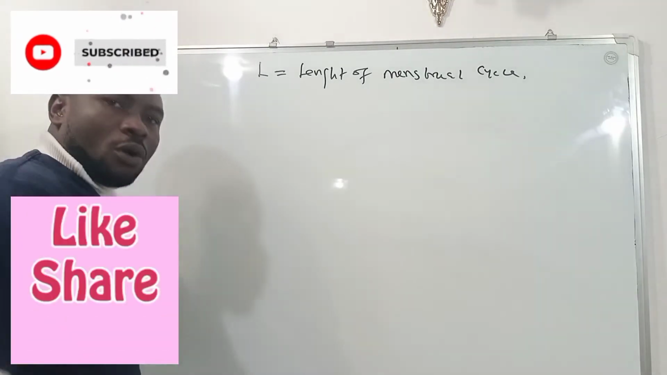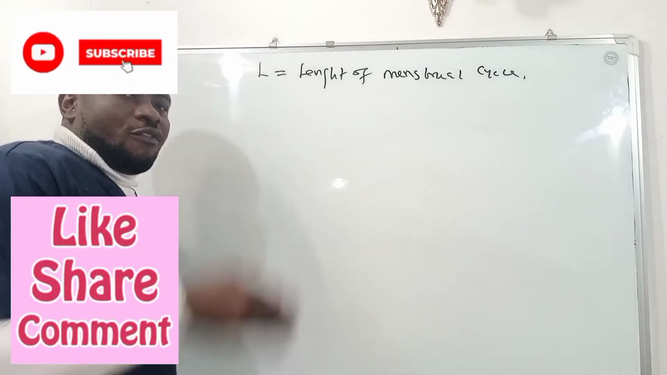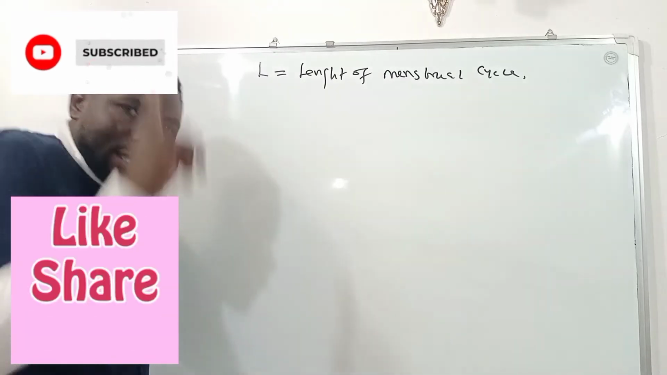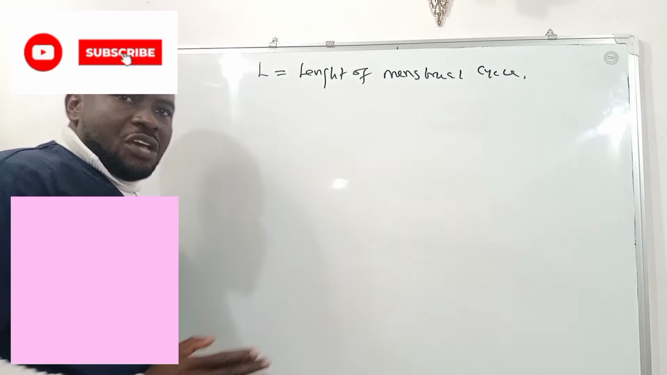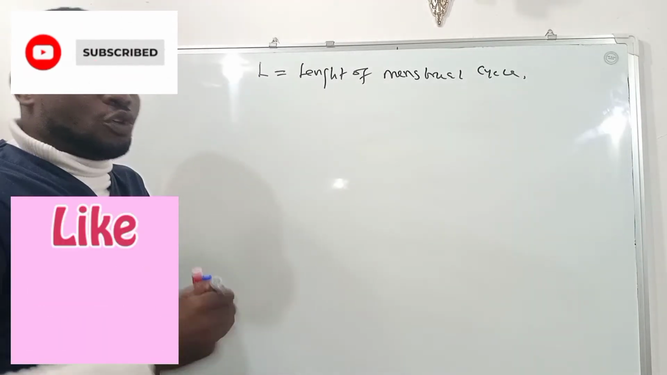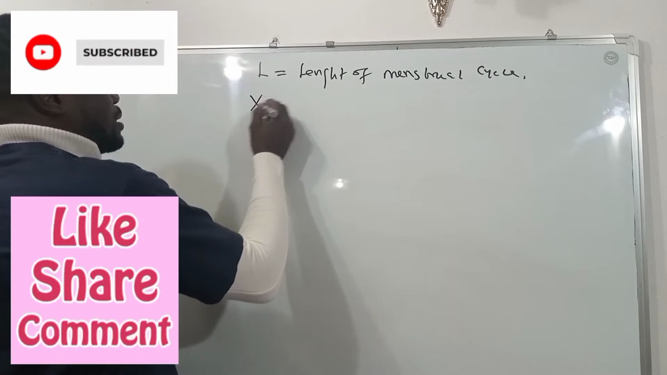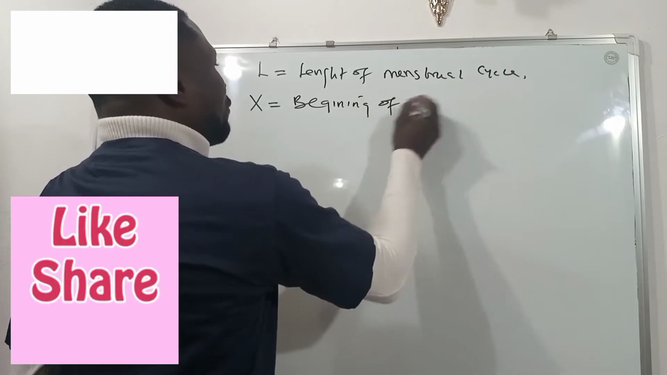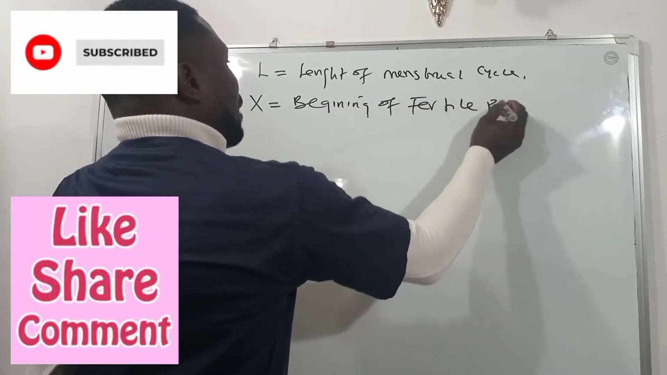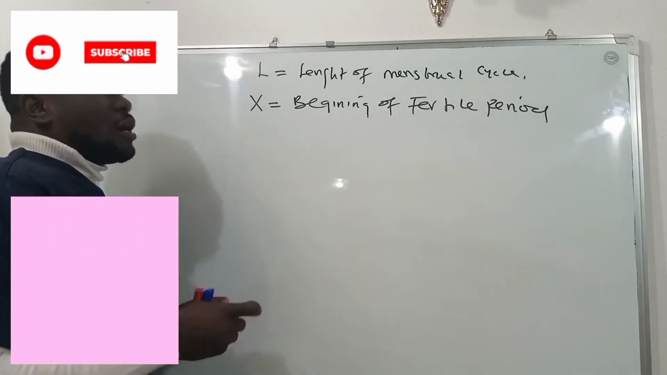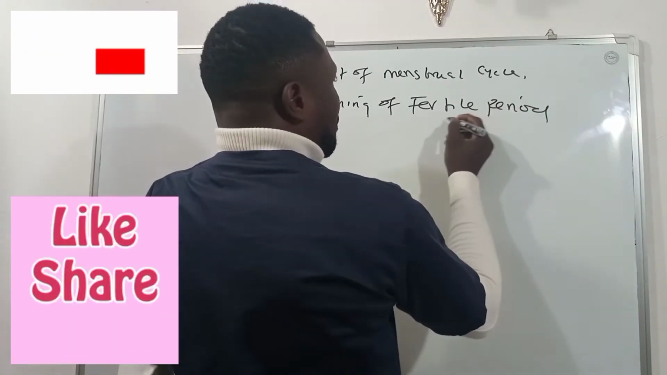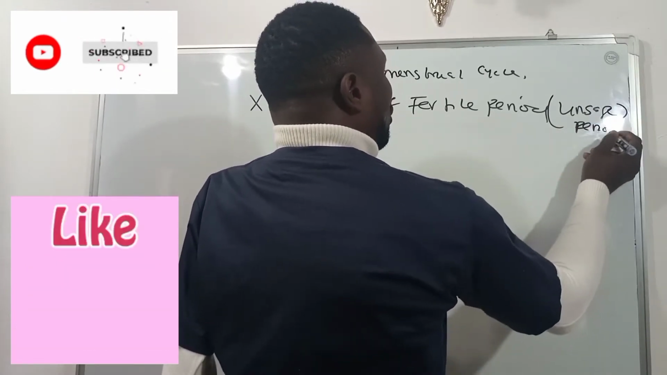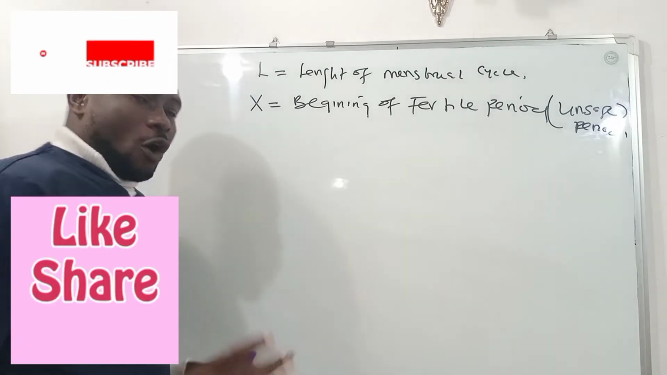Now, we need to know the first day of the fertile period. Remember that the fertile period has a number of days. It's not just a day. It has a range of days. So we need to know the first day. For you to know that first day, let that first day be X. Let's say X is equal to the beginning of the fertile period. Remember that the fertile period is the unsafe period. Please take note. The fertile period is the same as the unsafe period. So we want to know the first day of the unsafe period.